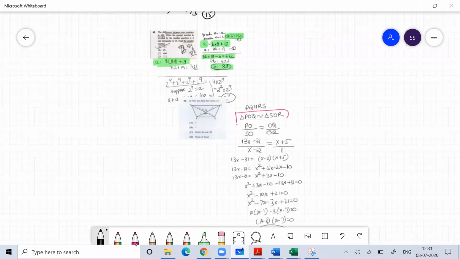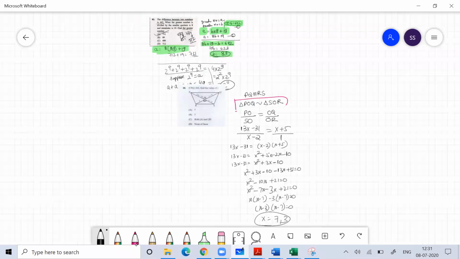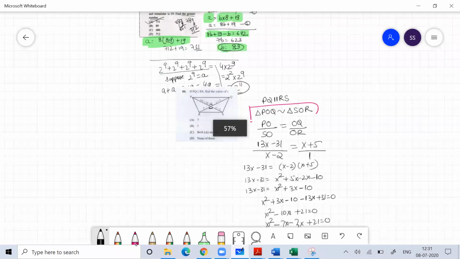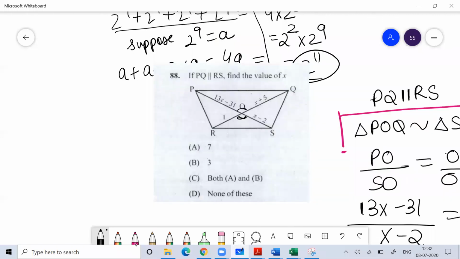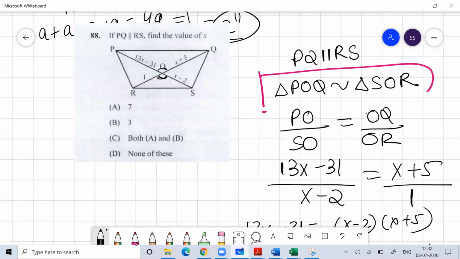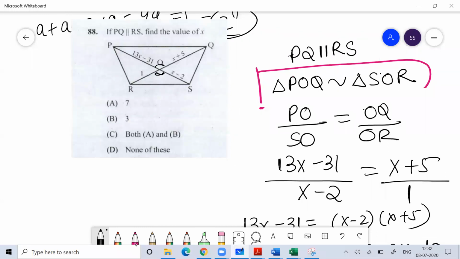Clear? Everyone clear? So those who know the basic concept of geometry, similar triangles, congruent triangles, can easily understand this. When triangles are congruent, then the angles are equal and their sides are equal. When triangles are similar, then the angles are equal and the sides are proportional. So by using that concept of proportionality, I solved this problem.